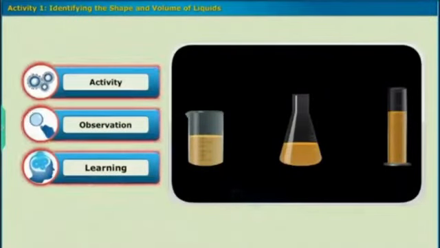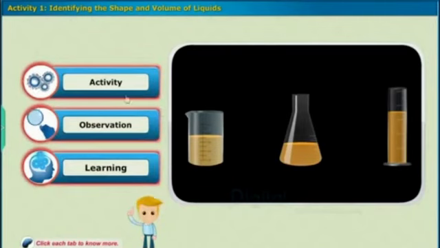In gases, molecules are loosely packed. There is a lot of space between the molecules, so the molecules can freely move around. Thus, gases do not have a fixed shape. Gases can flow very easily. They fill up the entire space available to them. The examples for gases: air and cooking gas are mixtures of gases. Now we have seen the specialities of solid, liquid and gas. Now, let us perform an activity to identify the shape and know the volume of liquids.